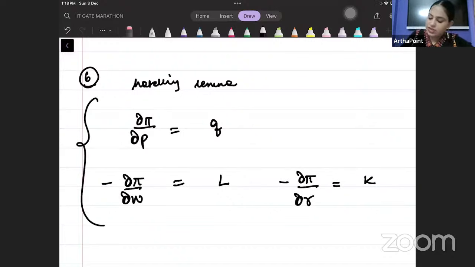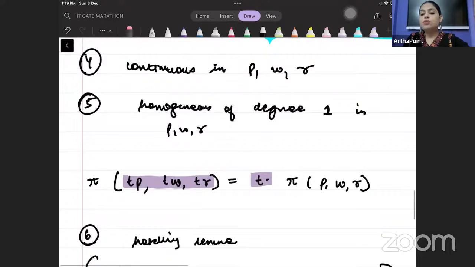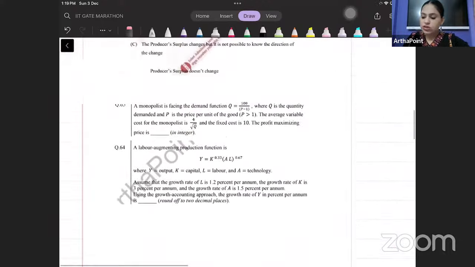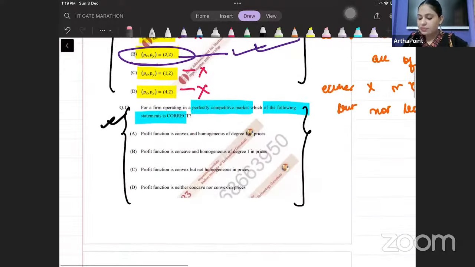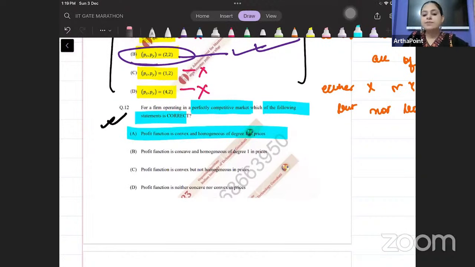ये हमने 3 properties पढ़ी हैं of the profit function. ये properties आपके टिप पे होने चाहिए. You should be well aware of these properties. Now, if I know these properties, beta, can I go ahead and mark the right answer? I can. So what will be the answer? It is convex and homogeneous of degree 1. So the answer is A. Simple. The answer is A.